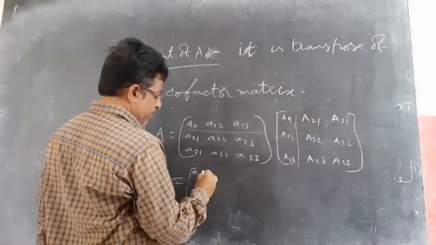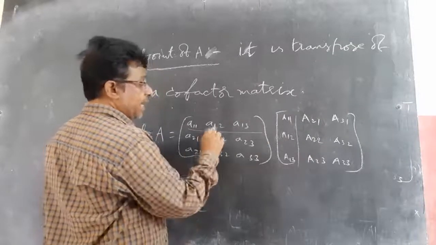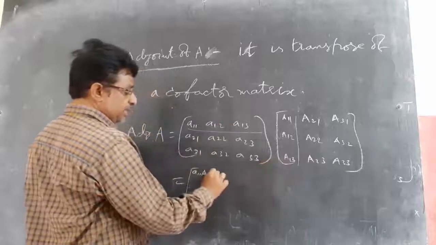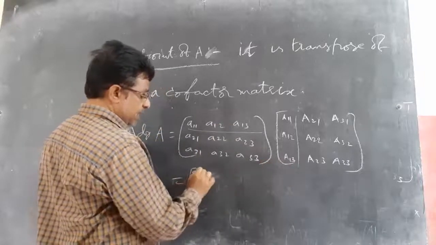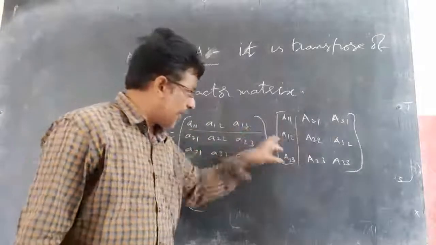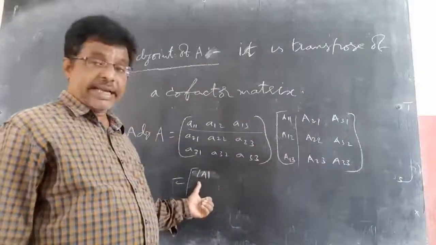A11 into A11, A12 into A12, like A13 into A13. So it gives you delta A. Why delta A? Every element has its corresponding cofactor multiplying here. So delta A you will get.